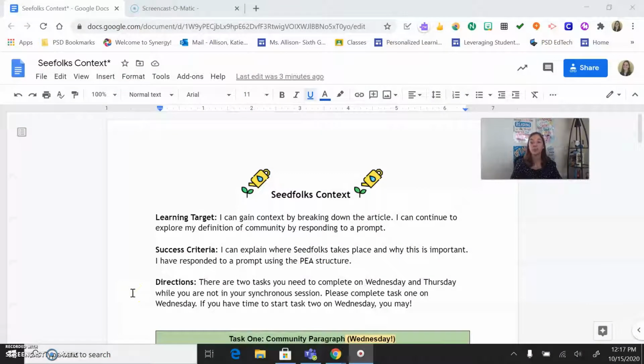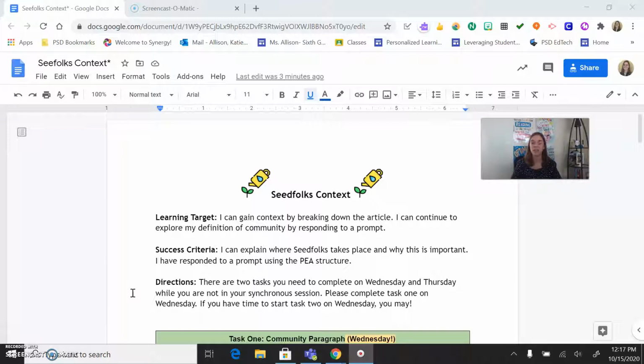So we're going to continue to build background on our novel Seedfolks to help understand it better when we start reading it. Our learning target has two pieces today. The first one is I can gain context by breaking down the article. And the second one is I can continue to explore my definition of community by responding to a prompt.